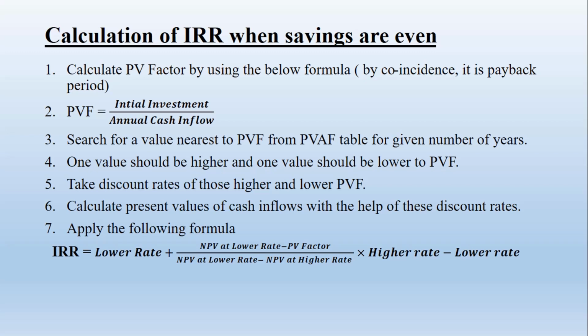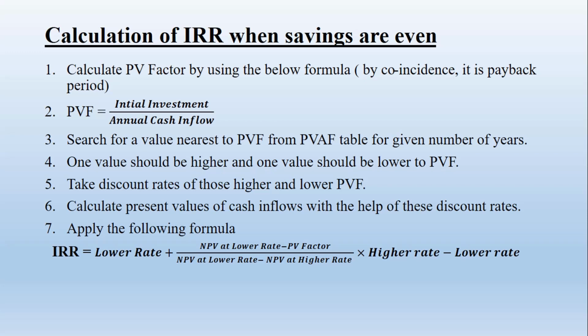Search for the nearest value of PVF from the PVAF table for the given number of years, right? Given number of years means if the life of the machine is 10 years, then you have to look at the 10th year row, basically. In the 10th year row, you are required to find the PVF. One value should be higher and one value should be lower than the PVF. The nearest values will be searched. Take the discount rates for those higher and lower values.